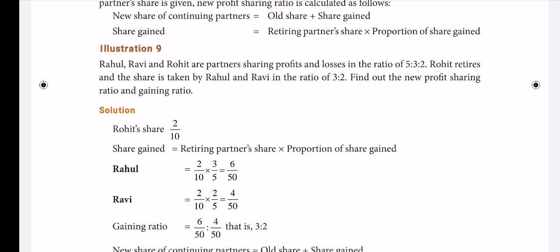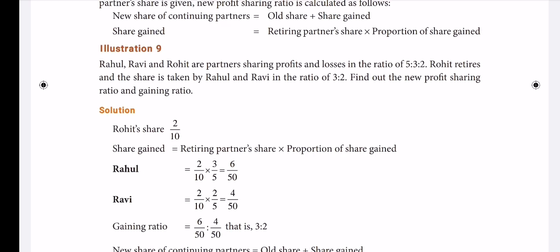Rahul, Ravi and Rohit are partners sharing profits and losses in the ratio of 5:3:2. Okay, old ratio. Rohit, the third partner, retires and his share is taken by Rahul and Ravi in the ratio of 3:2.